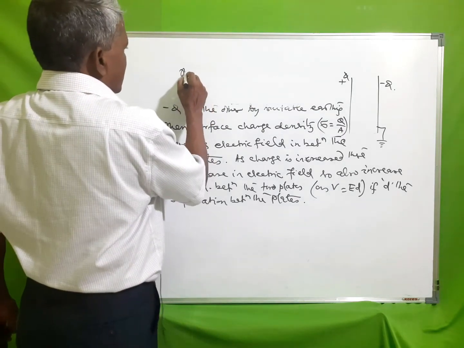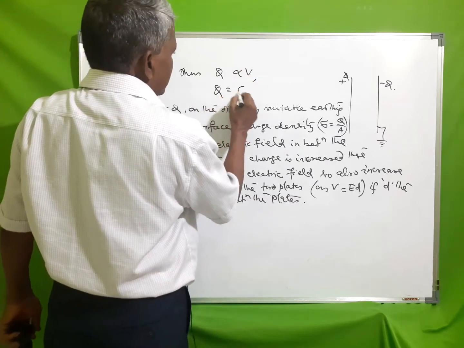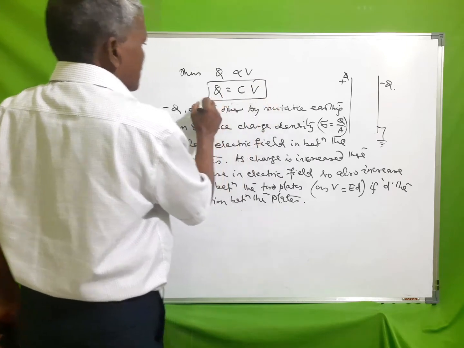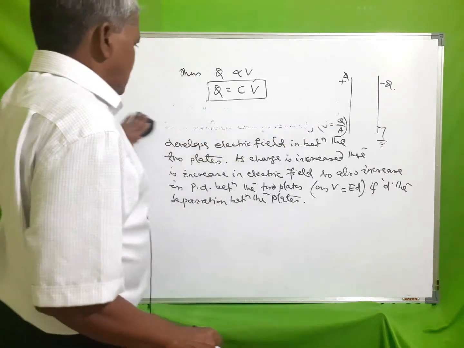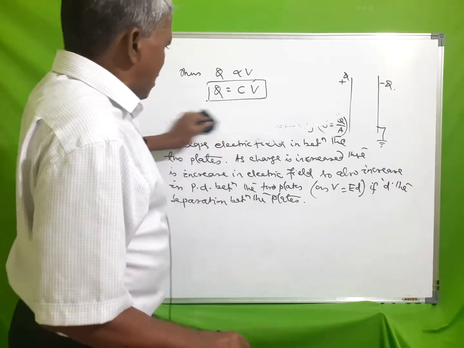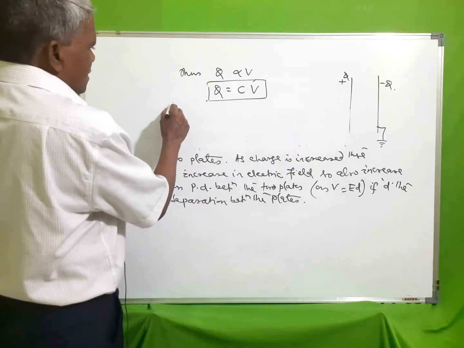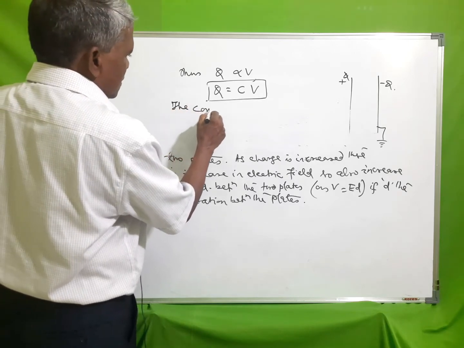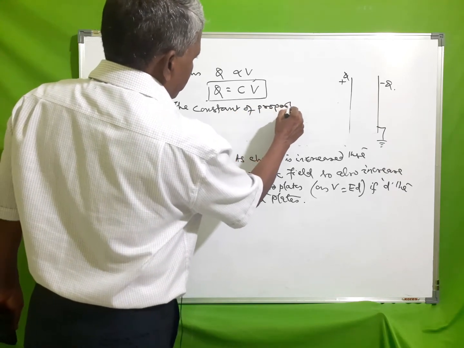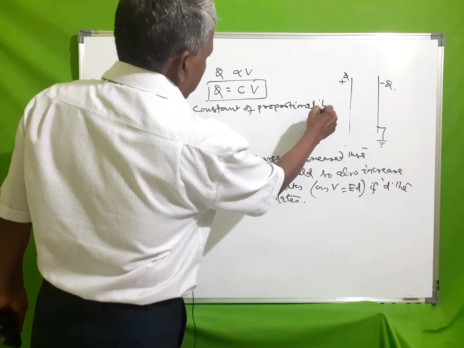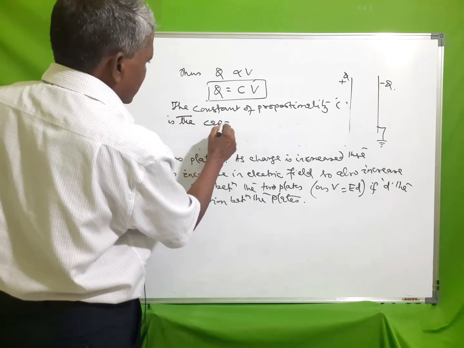Thus, Q is proportional to V, or Q is some constant C times V. This constant of proportionality C is known as the capacitance of the capacitor.